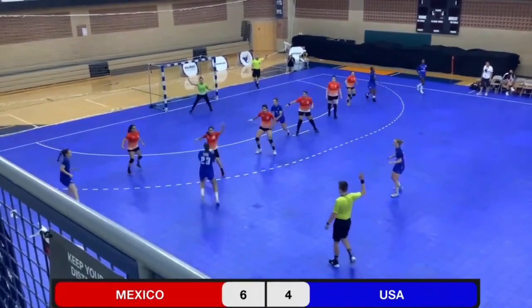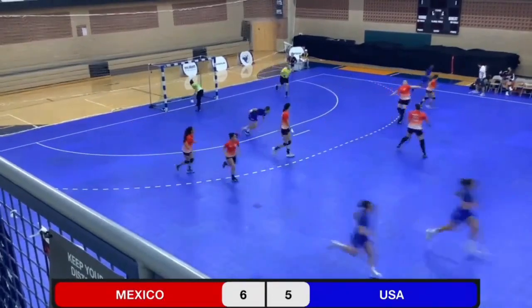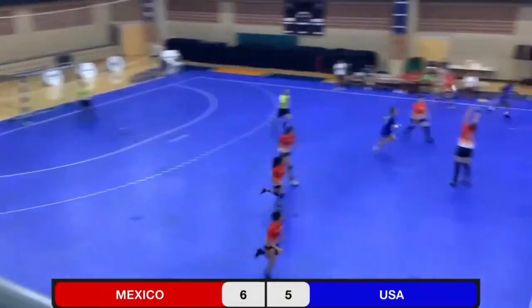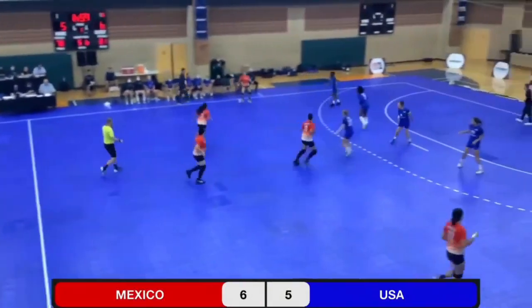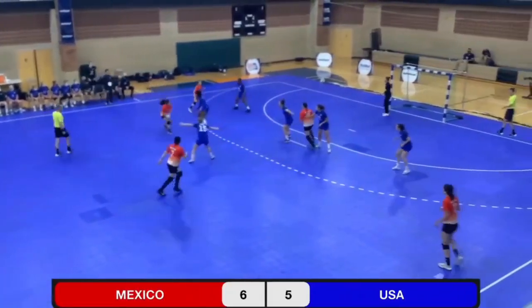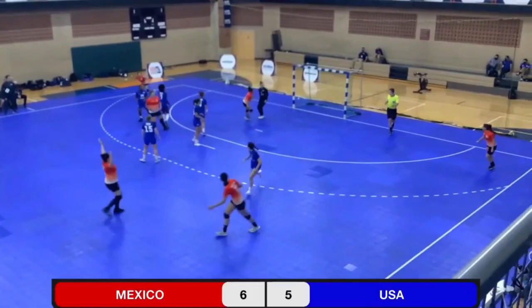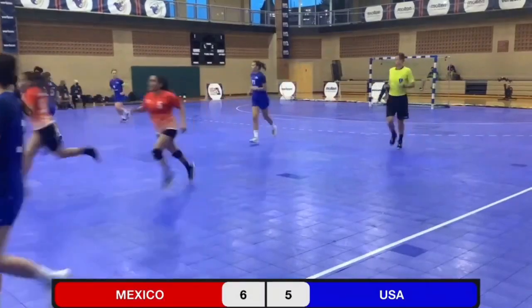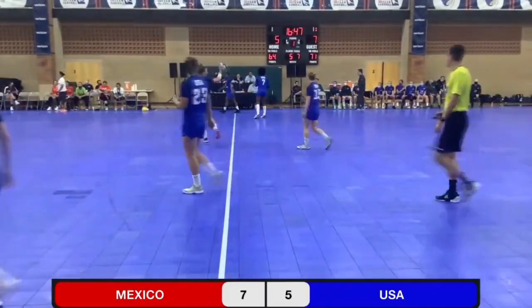Stewart back to Reedy to Christensen. Finds Gascon. Nice entry pass and a good finish by Sarah Gascon, making the score 6-5. A breakthrough goal again by number 5, Ana Hernandez.